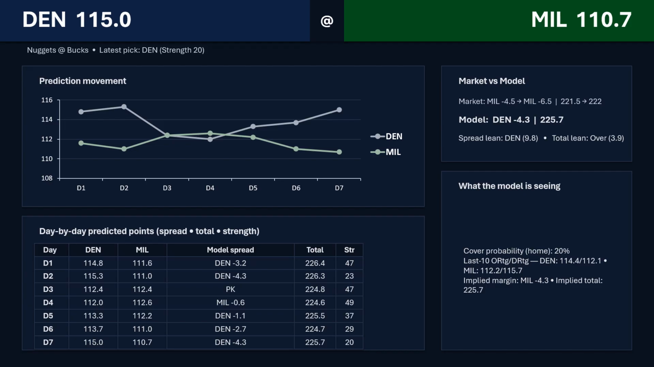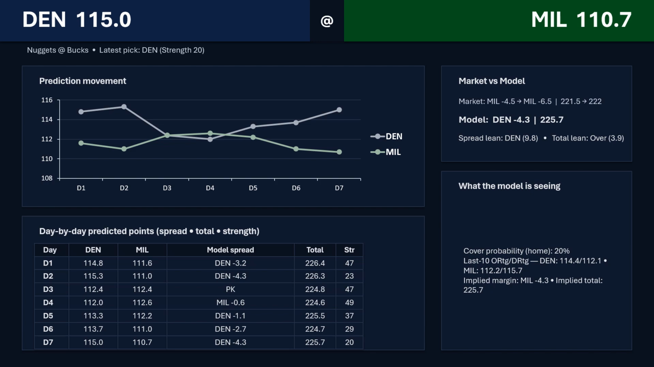Denver obviously is injured. They've been missing Jokic for quite a while, although they've been doing pretty well. They started to struggle a little bit more recently. It seems like the market does have Milwaukee favored about 5 to 7 points somewhere in there, and the over under has been around 222.